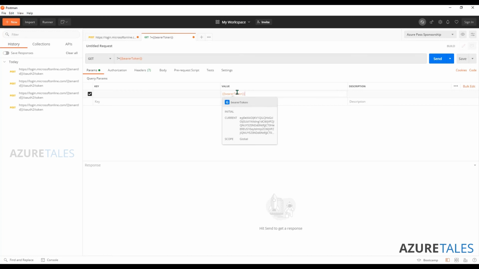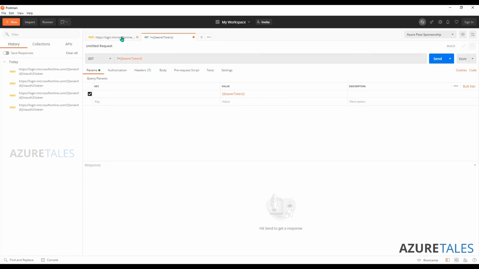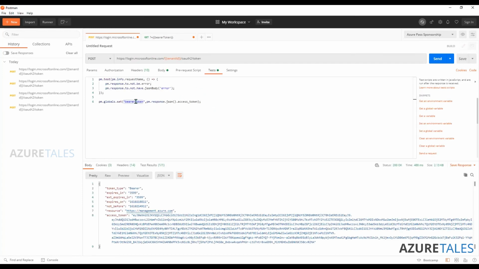Probably I have multiple subscriptions which are using the same service principal. So I can have this bearer token as a global variable because the token issuer is the same tenant. So I can reuse it in multiple environments for multiple subscriptions which are part of the same tenant. I'll keep the script in the description, which will help you to set up your Postman environment.